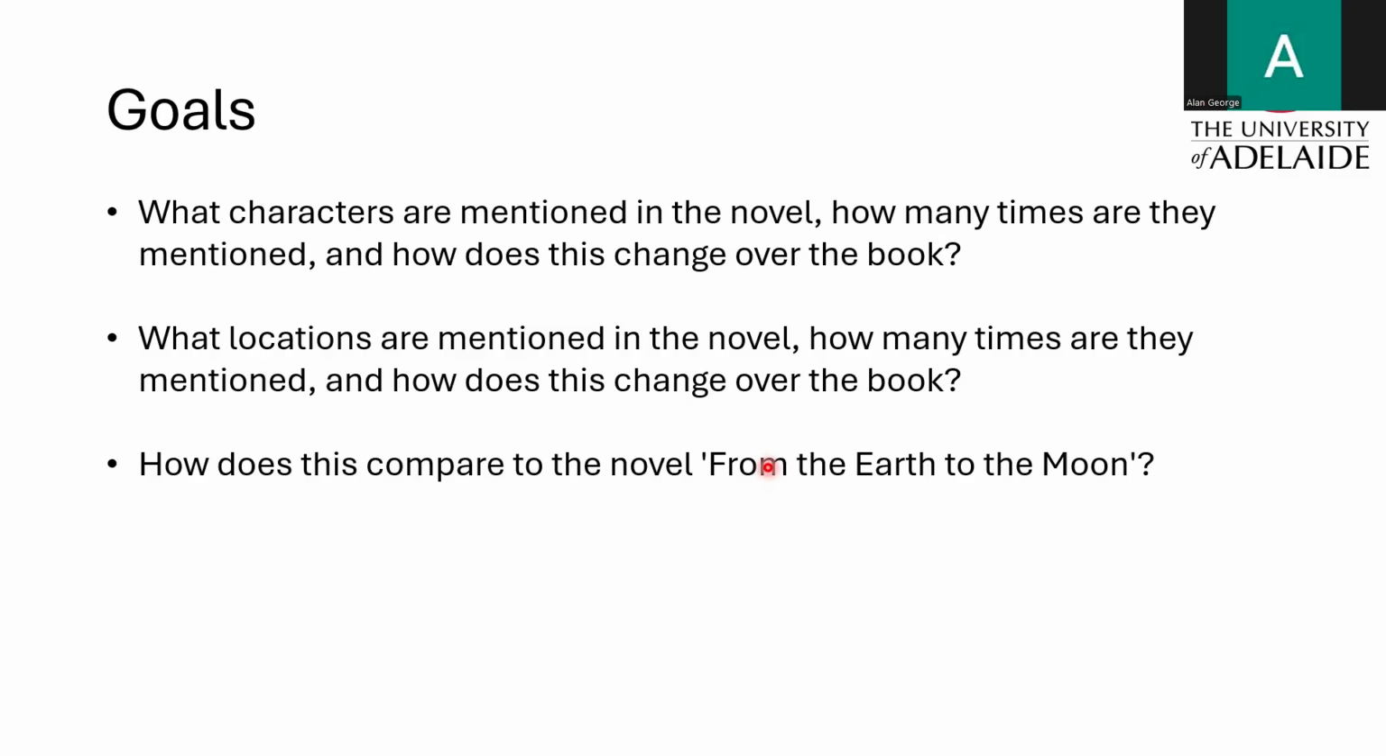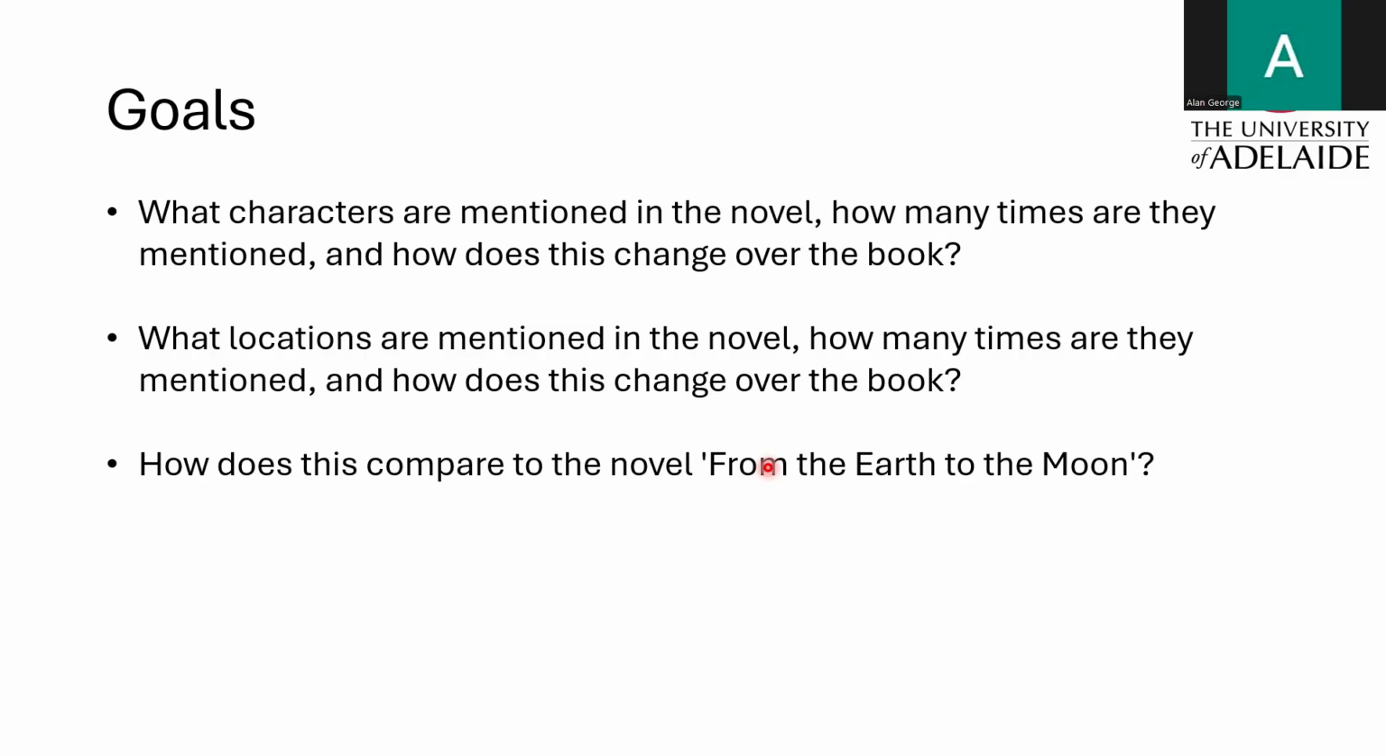Here are my main goals, or research questions, that I'm going to be exploring through this project. What characters are mentioned in the novel and how many times are they mentioned? And how does this change over the book? Basically, we see how important each character is throughout the book and their prominence, and how it changes as the story advances.